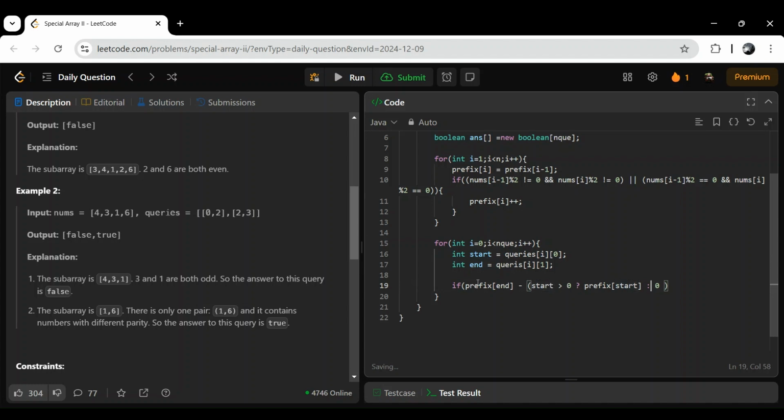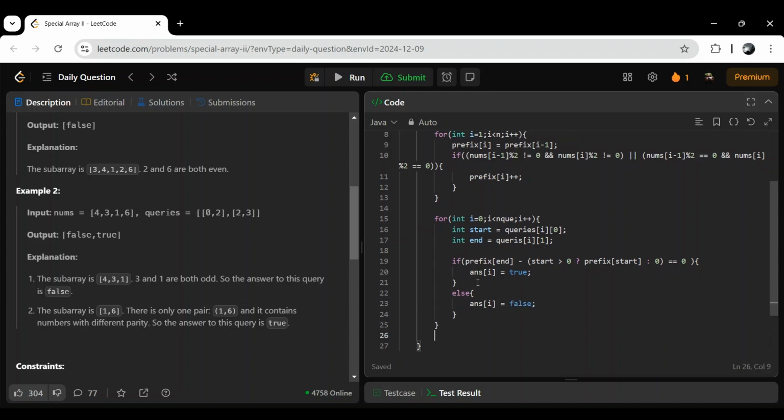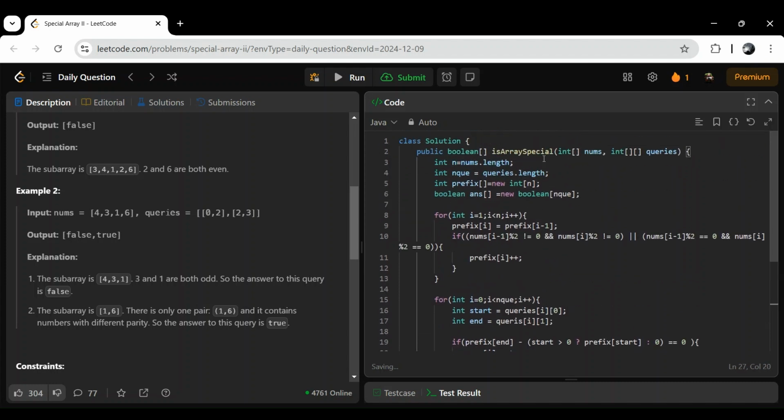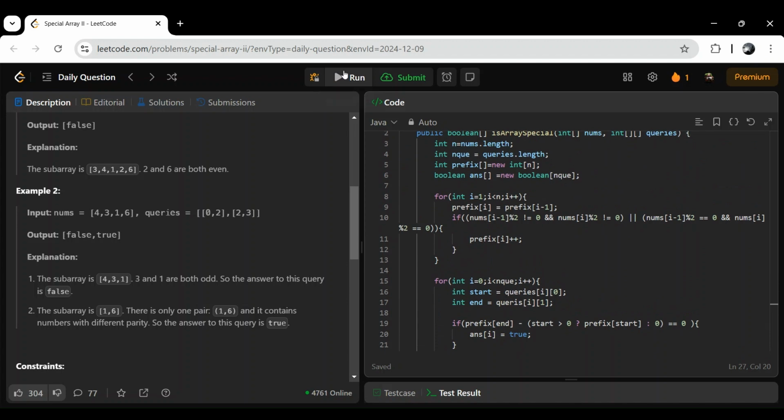And if this is equal to 0, that means there is no such pair which has the same parity. That means our answer of this I will be true. That means this is special, else answer of I will be false. And at the end we will return our answer array. So this way we can solve this question. Okay, let's run this.